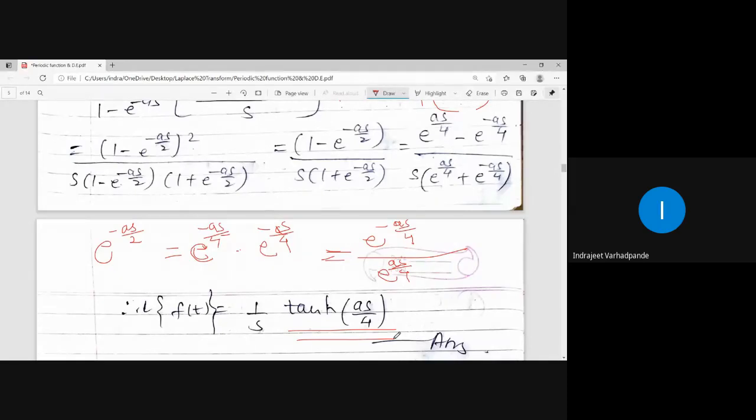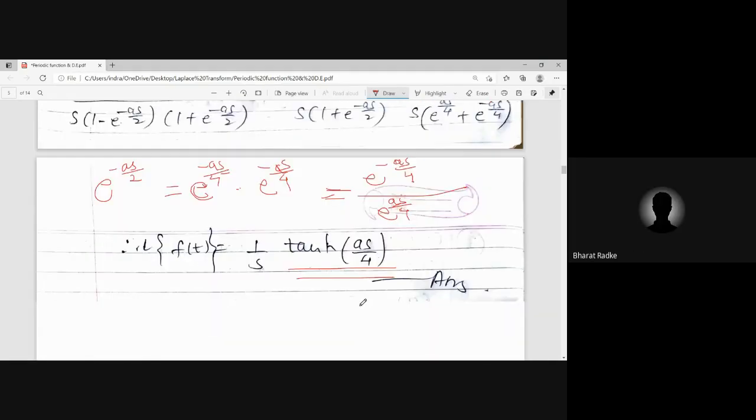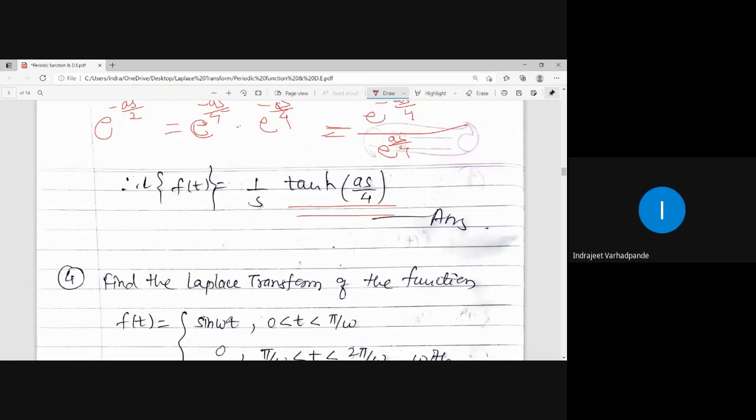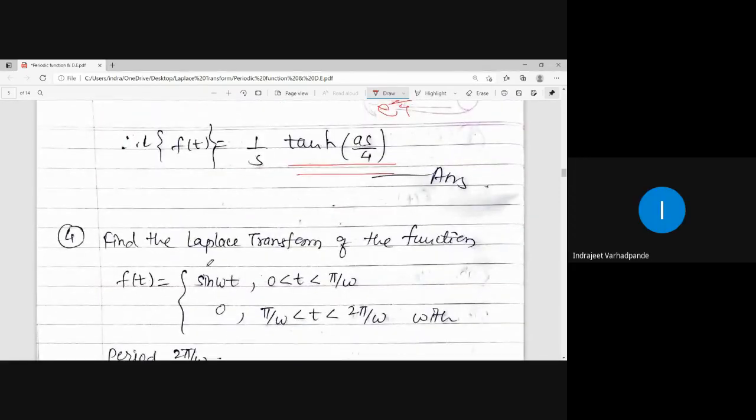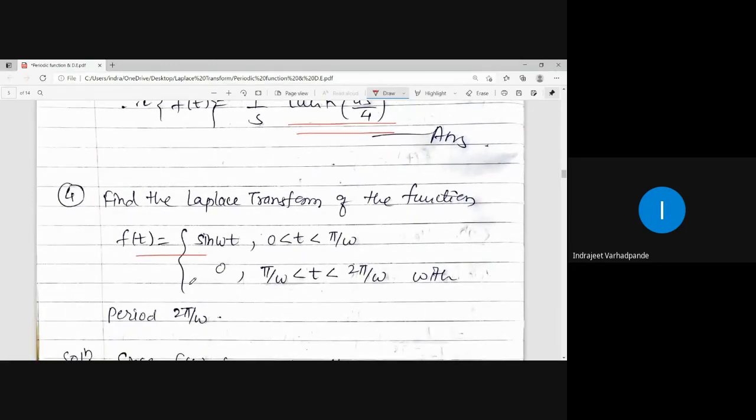Completed up to this? Yes, sir. The last one. Find the Laplace transform of the function f of t is equal to sine omega t lying between 0 to pi by omega to 2 pi by omega with a period 2 pi by omega.